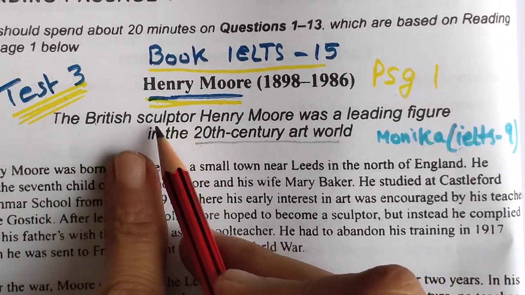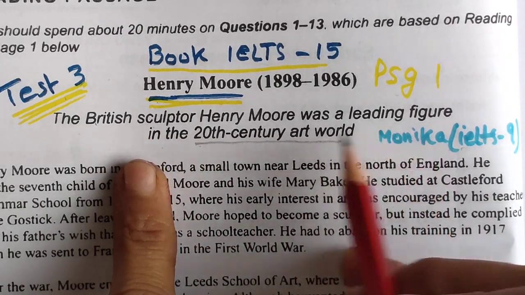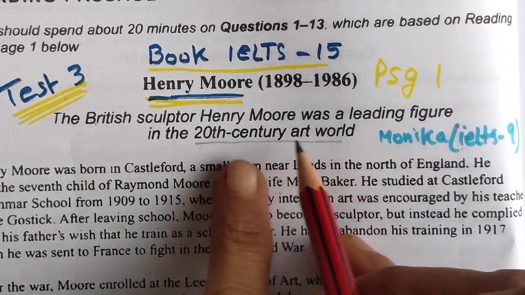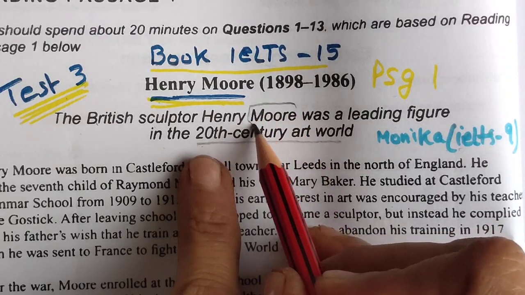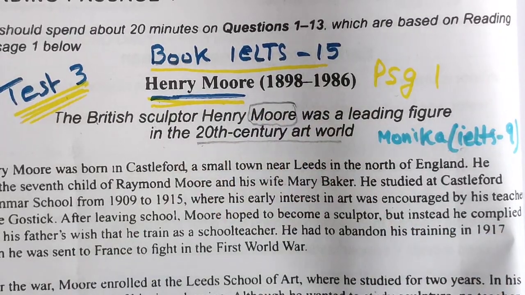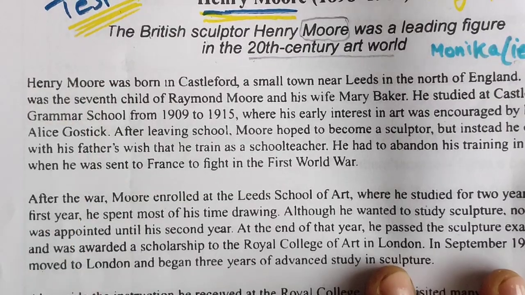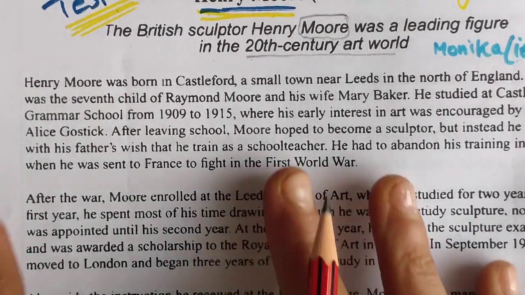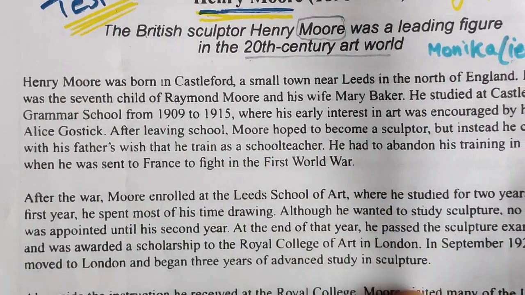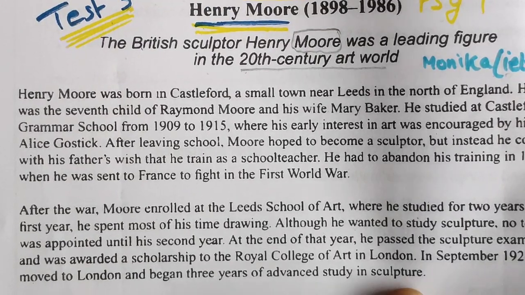The British sculptor Henry Moray was a leading figure in the 20th century art world. I am so sorry if I am pronouncing it wrong. This is the reading without any alphabet labels, with small paragraphs that we all know. Okay, let's move on to the first type of question.